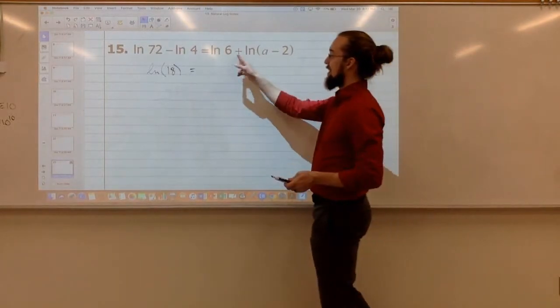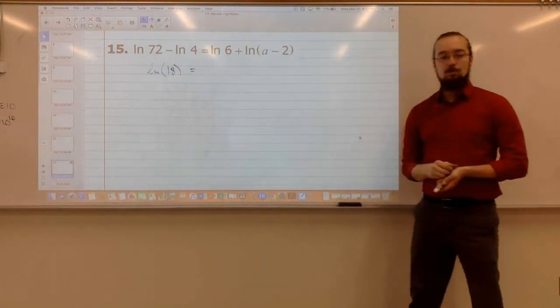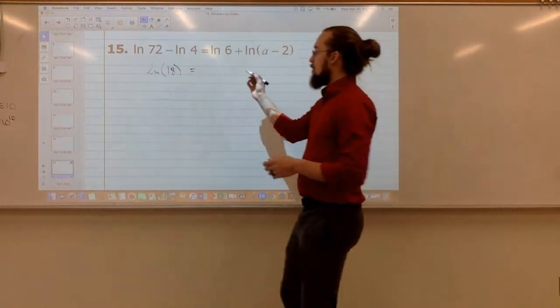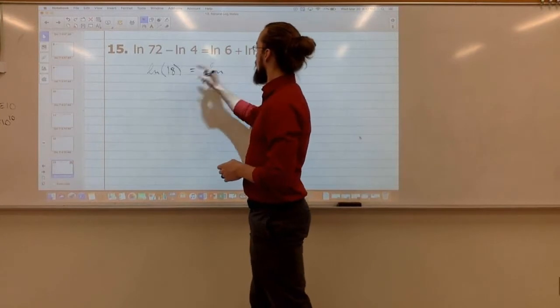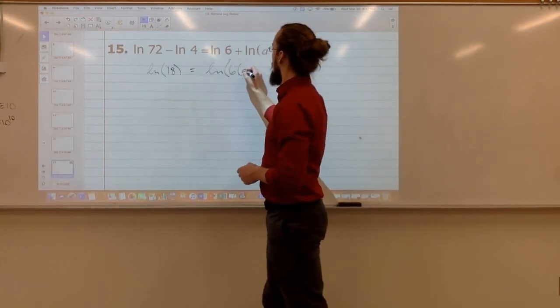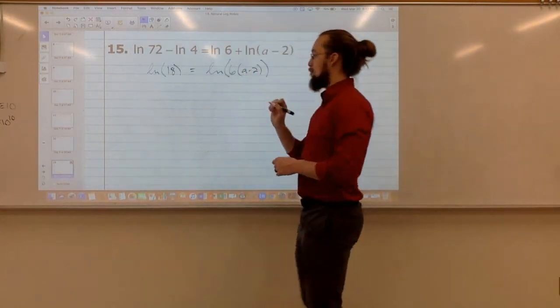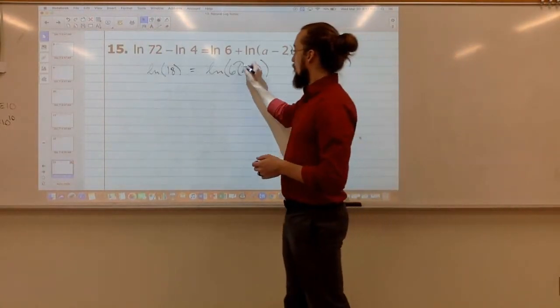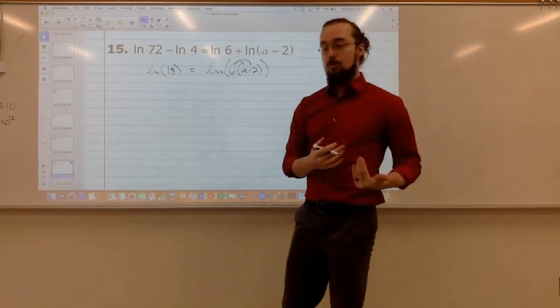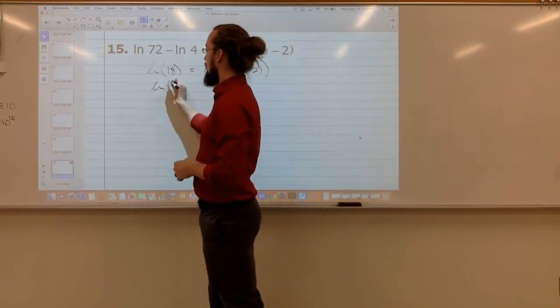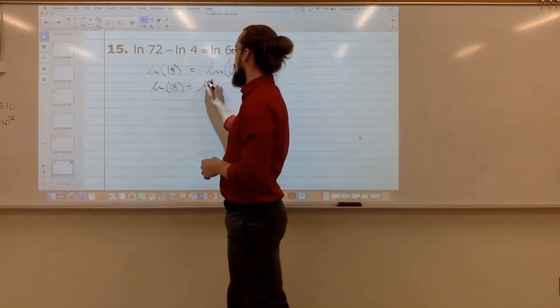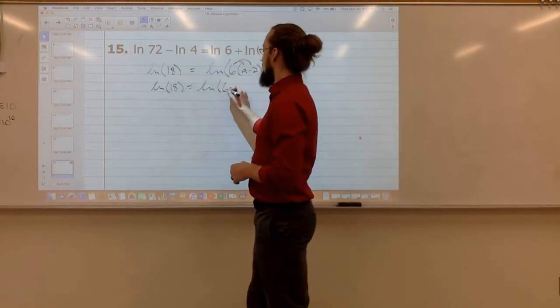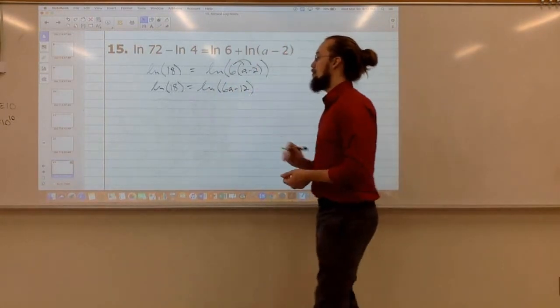And I would multiply 6 times a minus 2. To do that, we want to make sure we are distributing that 6 through to both of those terms. So I would have natural log of 18 equals natural log of 6a minus 12.